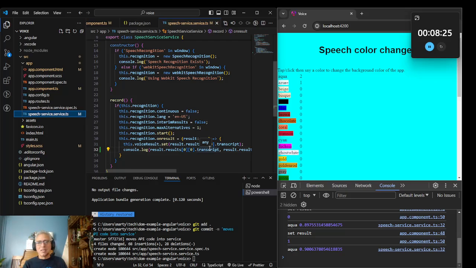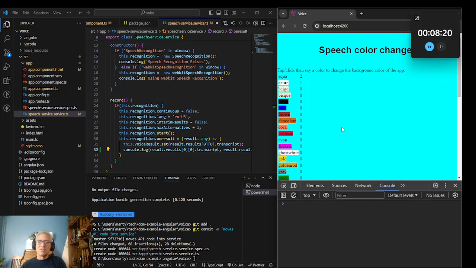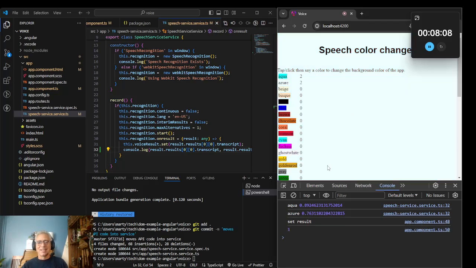But the other big thing that I wanted to point out, which absolutely fascinates me, is if I do this, Aqua, I get an 89.24 confidence score. But if I do this, Azure, I get a 76, significantly lower. And then I can practice. Azure, 72%. I even lost. Azure, 82. So I got the highest one with Azure so far.